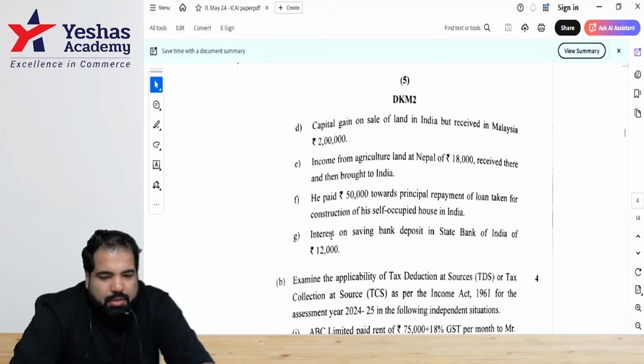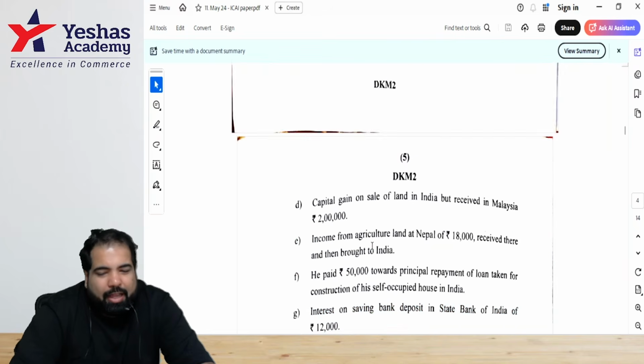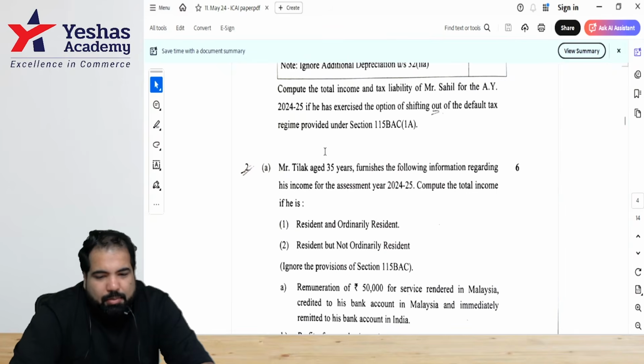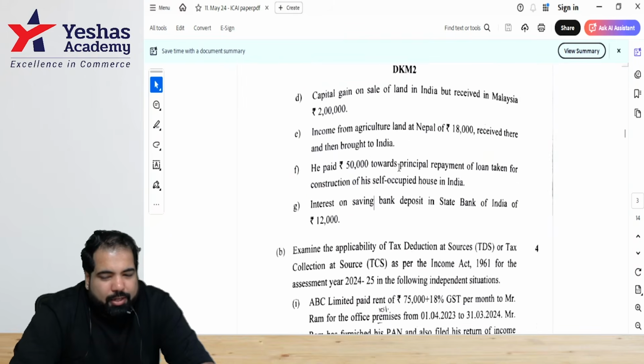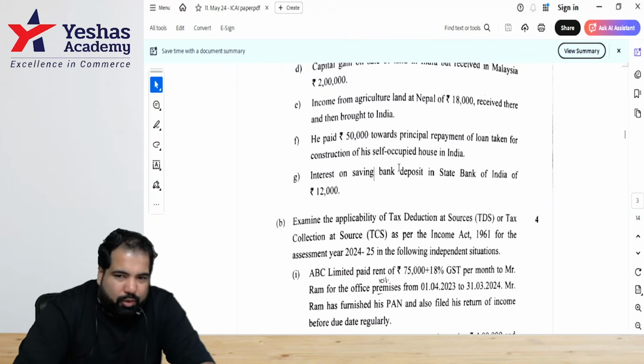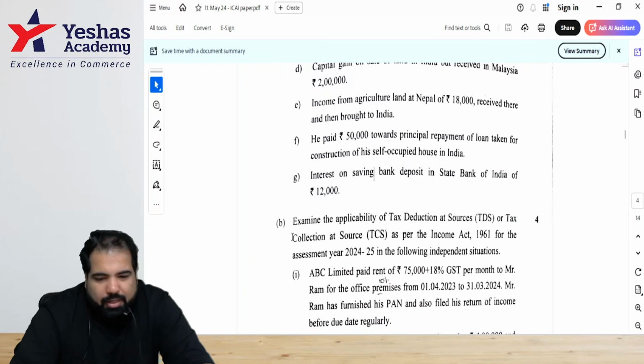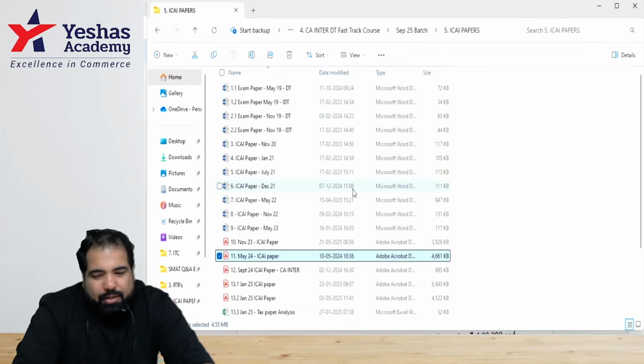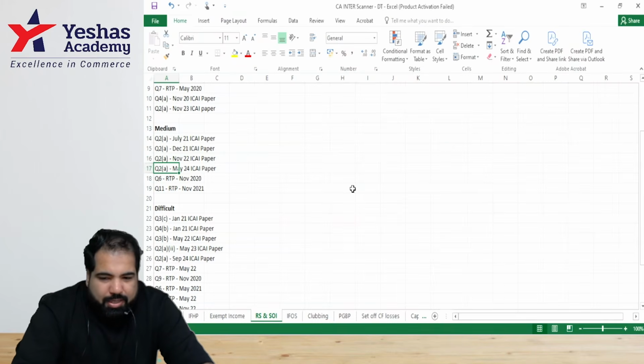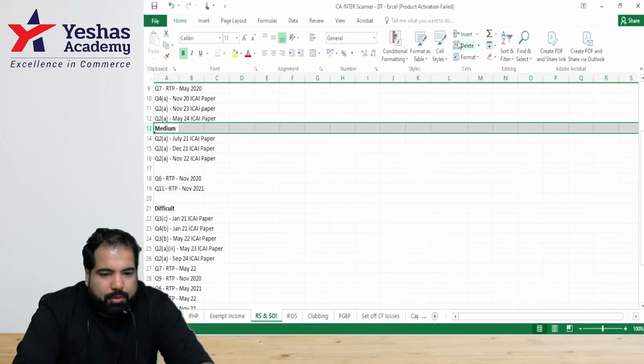We can't do this. Will it be taxable? Is there an India connection? Yes. And I don't know if you are remembering, guys, but he is how many years old? So he will get a deduction under 80TTA. If you remember, guys, if you have a savings account interest, you get 10,000 annually as a deduction. All right. I'm not sure, but I think this is also easy, guys. Can I move it to easy? Yes. What that will do is help us focus on what is more important.